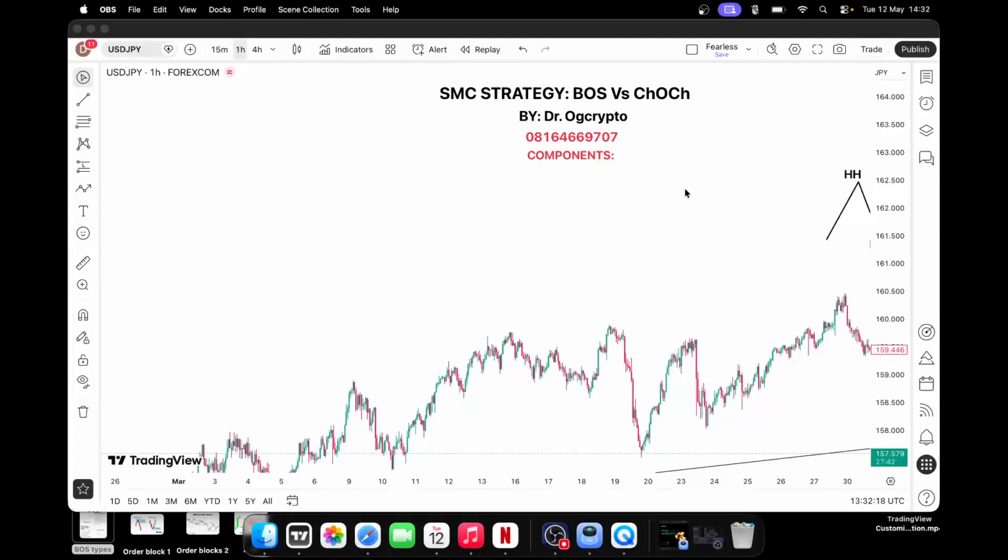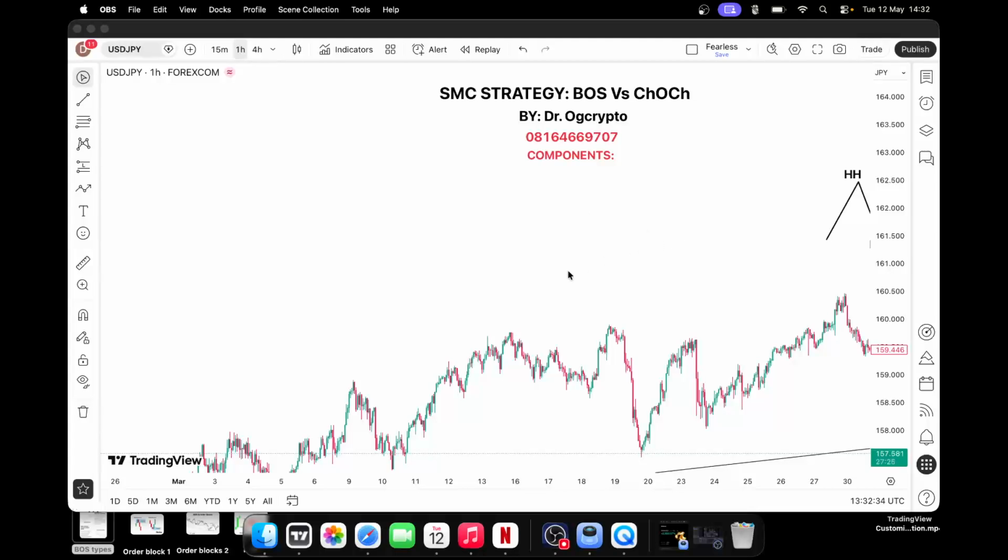So this BOS means break of structure, and this CHOCH means what? Change of character. You understand? So that is the meaning. Some people call this break of structure. You can also call it BMS. That is break of market structure.